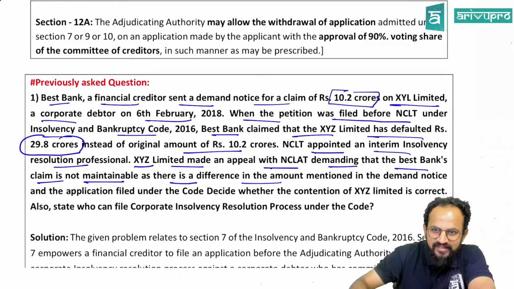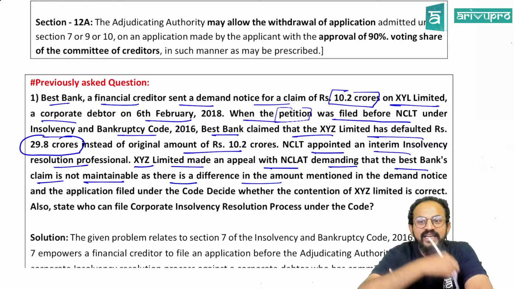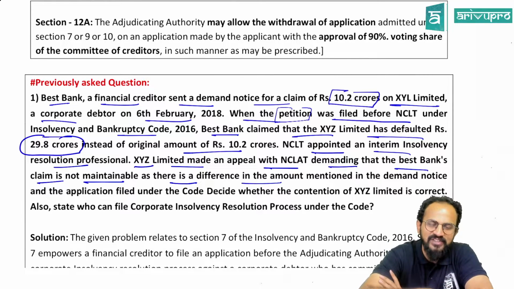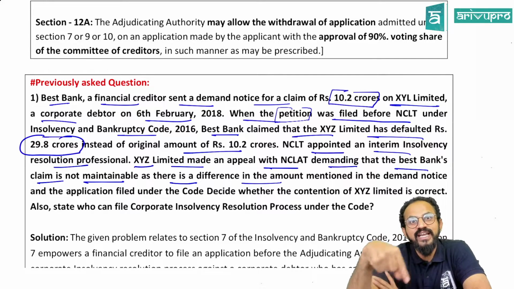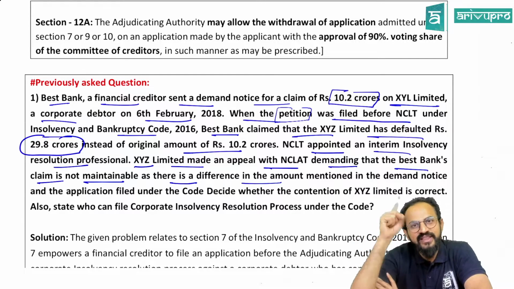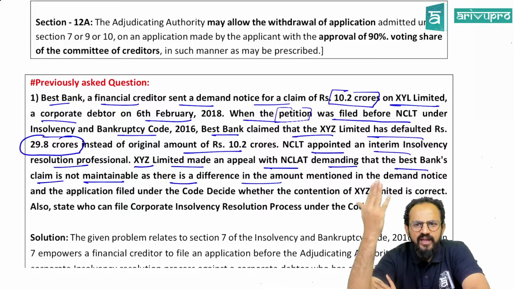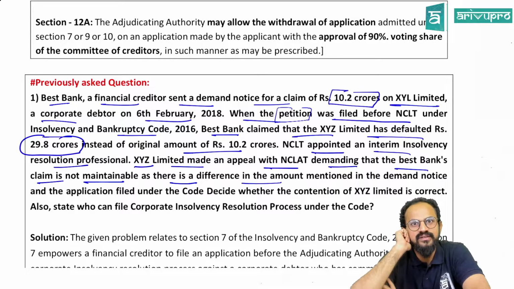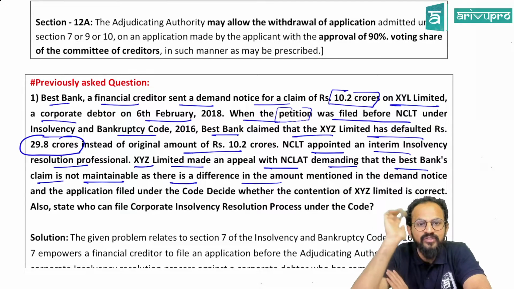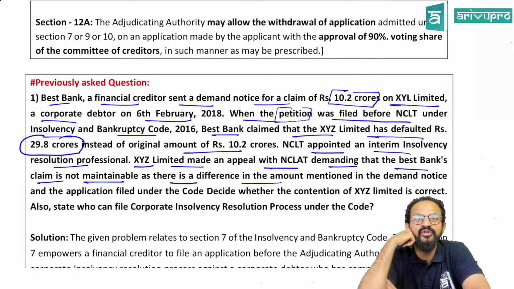They filed a petition with NCLT. People, in that application that you file with NCLT, ICICI Bank mentioned the default amount as 29.8 crores. But when they sent the demand notice to the company, they had mentioned 10.2 crores. NCLT, without checking anything, accepted the application. NCLT appointed the interim resolution professional also. NCLT in fact started the corporate insolvency resolution process.